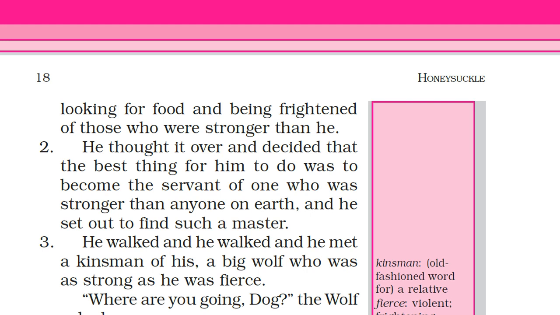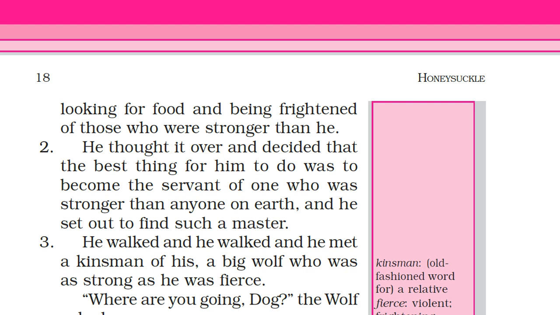Okay. So he thought it over and decided that the best thing for him to do was to become the servant of one who was stronger than anyone on earth. And he set out to find such a master. So what has the dog thought? He thought it over and decided that the best thing for him to do was to become the servant of one who was stronger than anyone on earth. And he set out to find such a master.